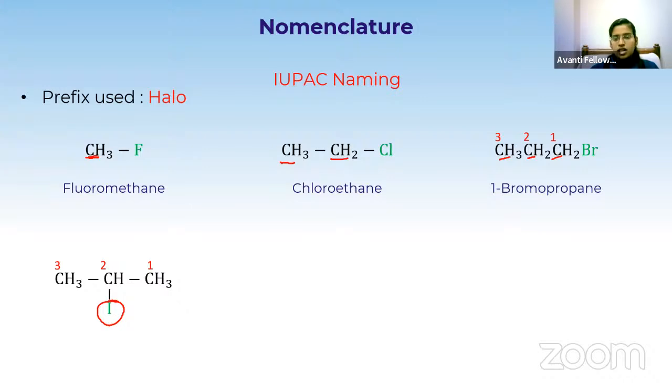Please try and let me know the answer in the chat box. What is the name of this compound? Let me see who is going to give me the correct answer. What is the IUPAC name of this compound, my dear students? 2-iodopropane. Very good. To the second carbon, iodine is attached, right? So it is called 2-iodopropane.